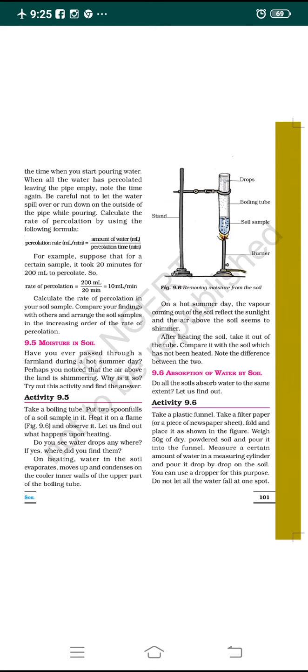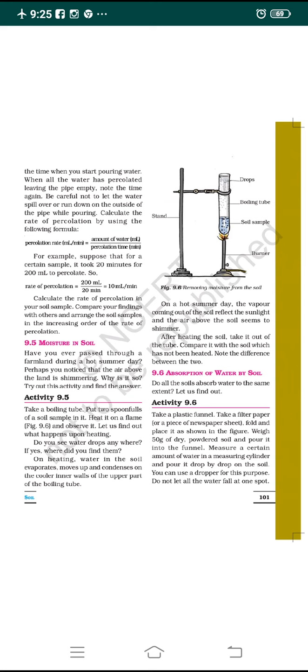Now you have to take dried powdered soil which weighs about 50 grams. Take 50 grams of dry powdered soil and pour it into the funnel through the filter paper, so it gets collected on the filter paper in the funnel. Now measure a certain amount of water in a measuring cylinder. Take one measuring cylinder.